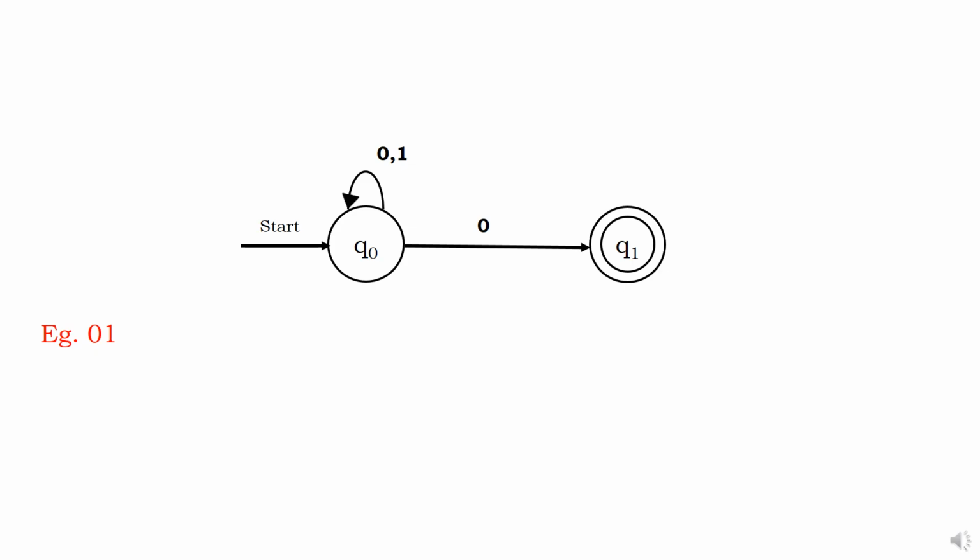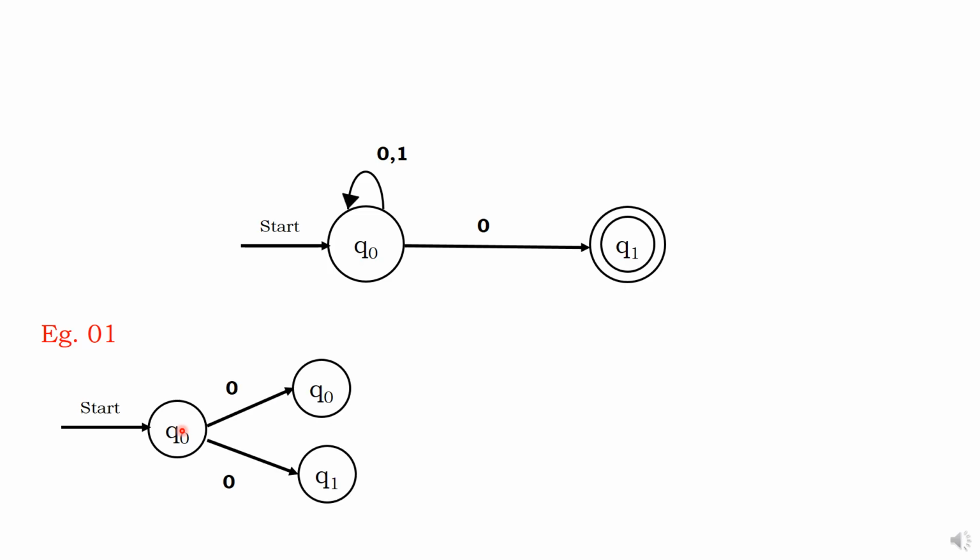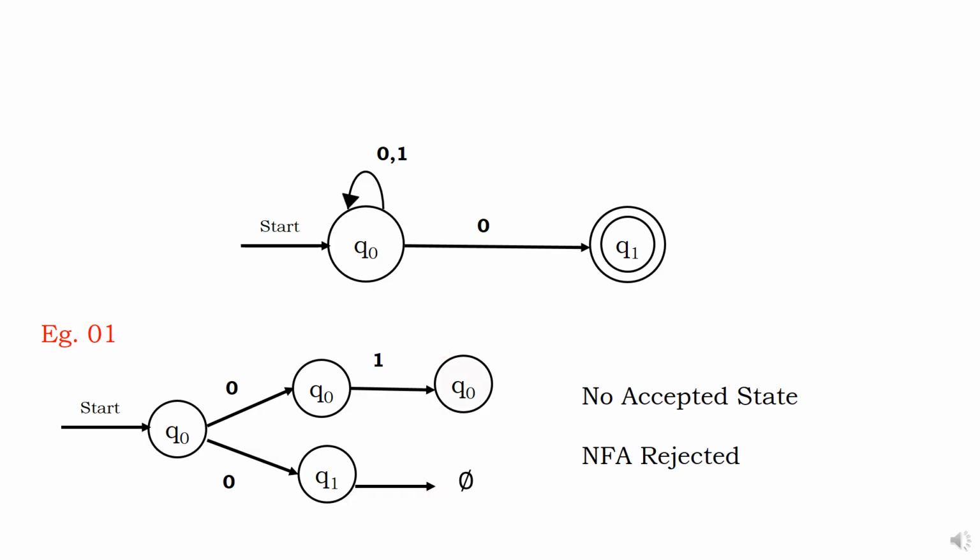Now I will just show one more example, example 0, 1. Start from Q0, with the first symbol 0. You can go here also, here also. So for Q0, one option is Q0, other option is Q1. Next 1. Once you reach it, then only it is called the final state. For Q0, 1 will go to Q0 only. For Q1, 1, nothing is there, which is null. So who are all the final states? Q0 is one final state, null is the other. Did you reach a double circle? No. So no accepted state, NFA rejected.